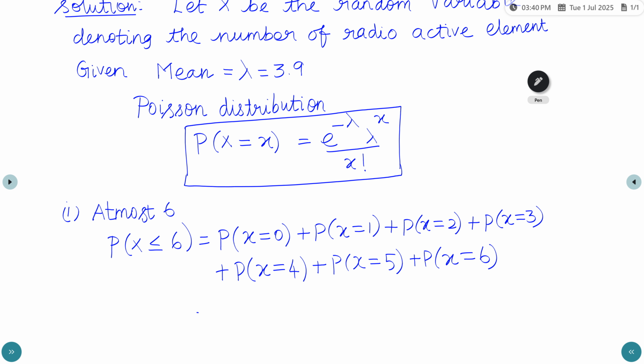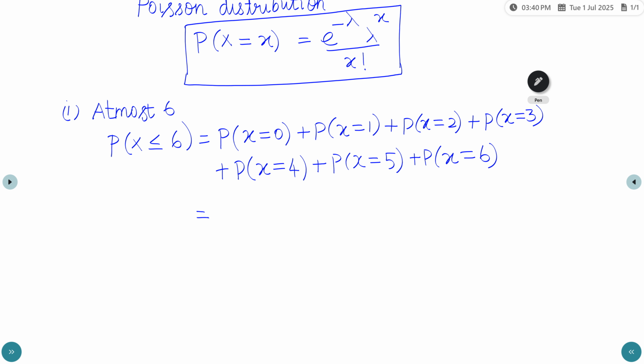We need to just substitute the value of x here.